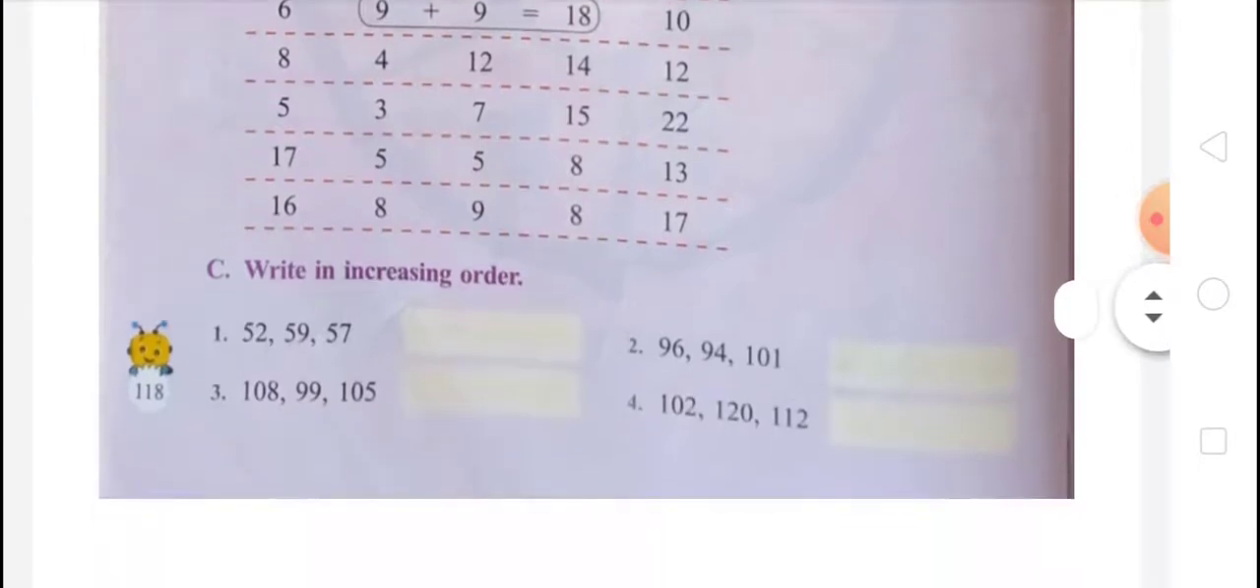Question number C, write in increasing order. We have to write in increasing order. The numbers are 52, 59, 57. When we write in increasing order, that means from smallest to greatest. So 52, 57 and 59.